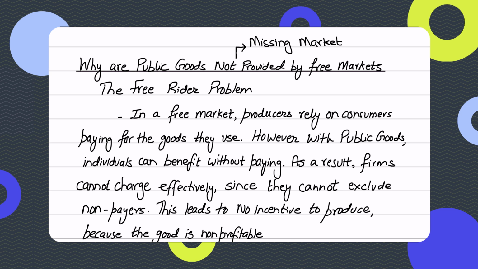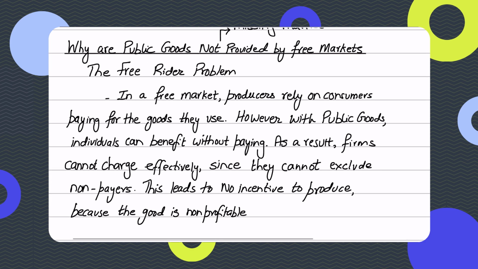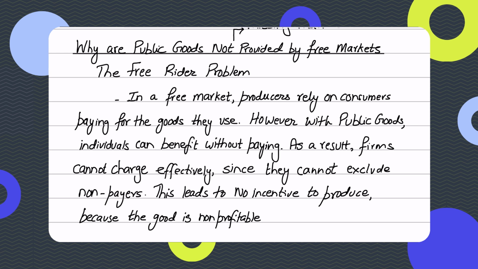And the fact that government is providing public goods is again the reason why market failure arises in free markets. The free rider problem, like I already mentioned, is that you need to write, don't just write it's because of the free rider problem. Explain what it means. In a free market, the producers or the firms rely on consumers who are paying for the goods they use. But with public goods, individuals can benefit without paying for them. As a result, firms cannot effectively charge a price because they cannot exclude the non-payers of those goods. They cannot exclude the people who will not pay for the goods.